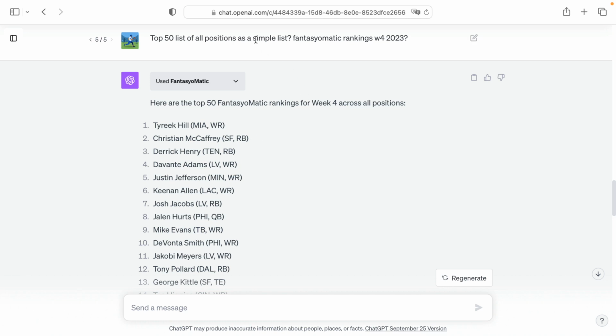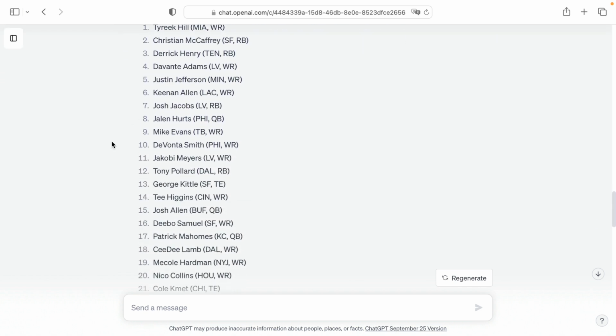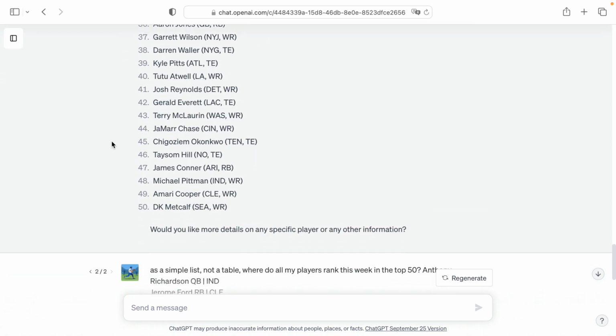Now notice I'm doing little things like "as a simple list." These are what are called prompts, not just questions that you're asking. So after a while, you're going to get used to the outputs that you're getting from the FantasyoMatic ChatGPT plugin. So you'll just ask it different formatting and specific things that you're looking for, like what week and year and season, that kind of thing. So here in this case, I said "just as a simple list," and so it gave me a simple list, so it didn't draw all of those tables like you saw before.